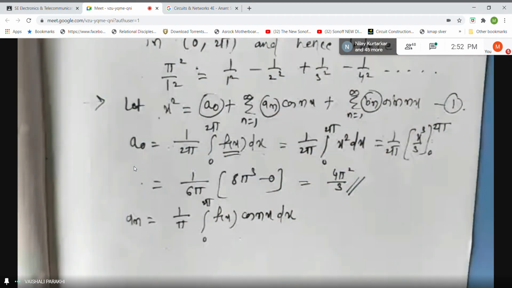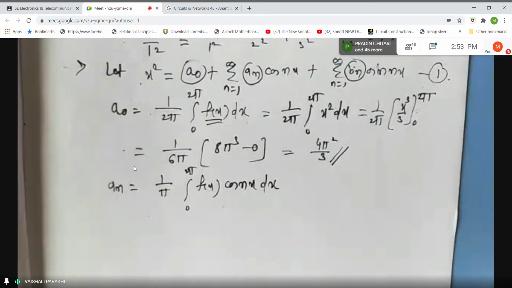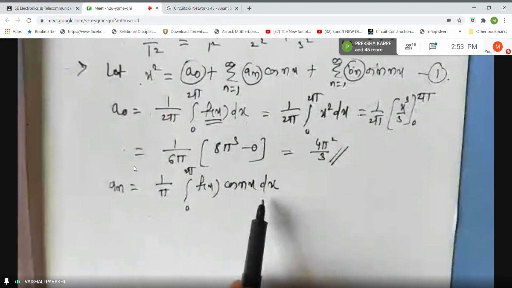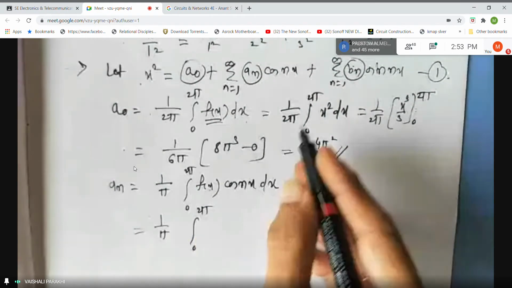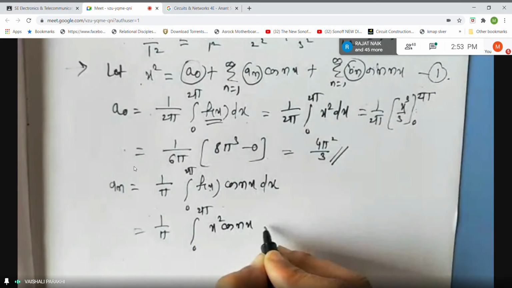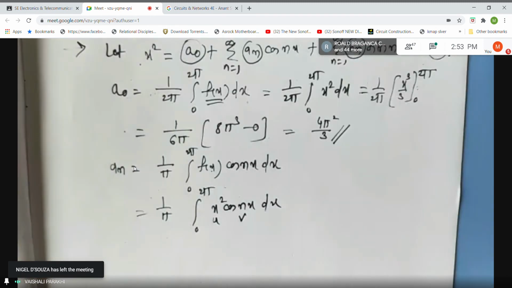Any other doubts, students? Please ask your doubts. Because instead of saying afterwards that I have not understood, it is better to clear your doubts now itself. If you have not followed some step, if there is any confusion, please clear your doubts. Okay, so this is now ready-made formula for an. Let us substitute now. See, 1 by pi, 0 to 2 pi. What is f of x, students? X square. And this is cos of nx dx. N is a constant, okay? Now, how to go about this? This is not direct, right? So you have to go for Bernoulli's formula, that is integration by parts rule in general. So u will be x square and cos nx will be v.